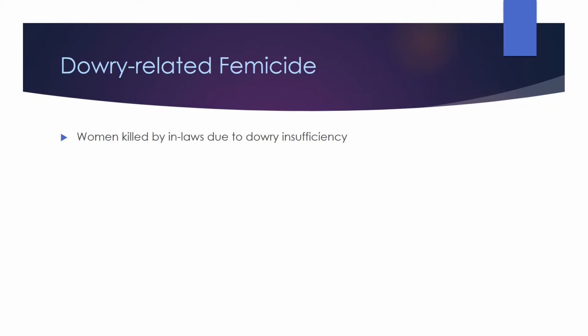Dowry-related femicide usually occurs in India. It is when women are killed by their in-laws due to dowry insufficiency or a disagreement about the dowry. It is often done by burning and can be very violent.